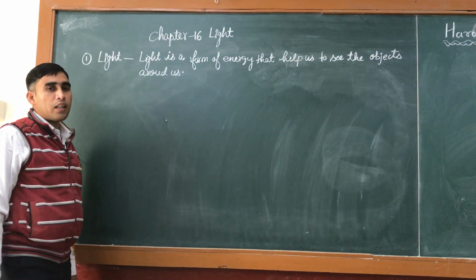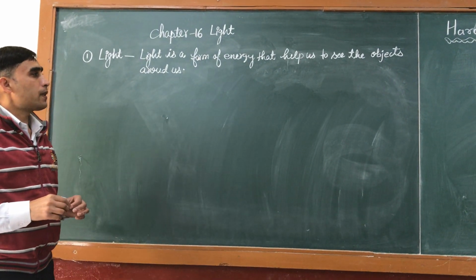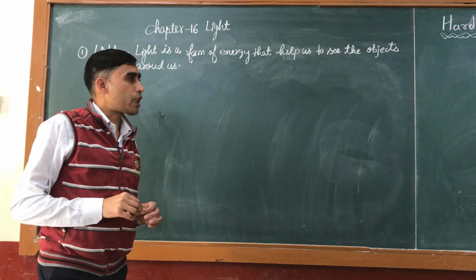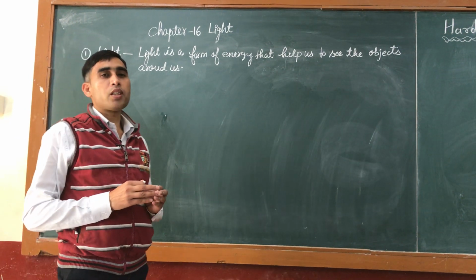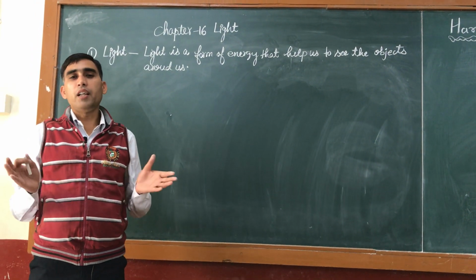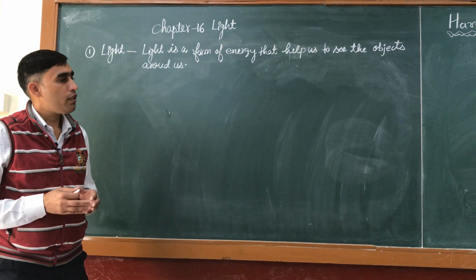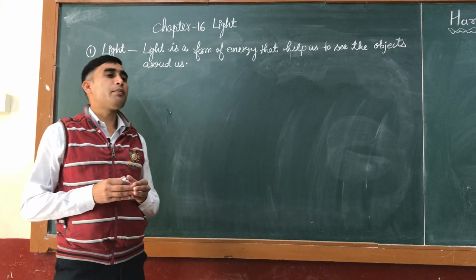In physics, light is an electromagnetic radiation that is detected by our eyes. We know that without light we cannot see the objects around us. In a dark room we cannot see. Only in the presence of light we can see.